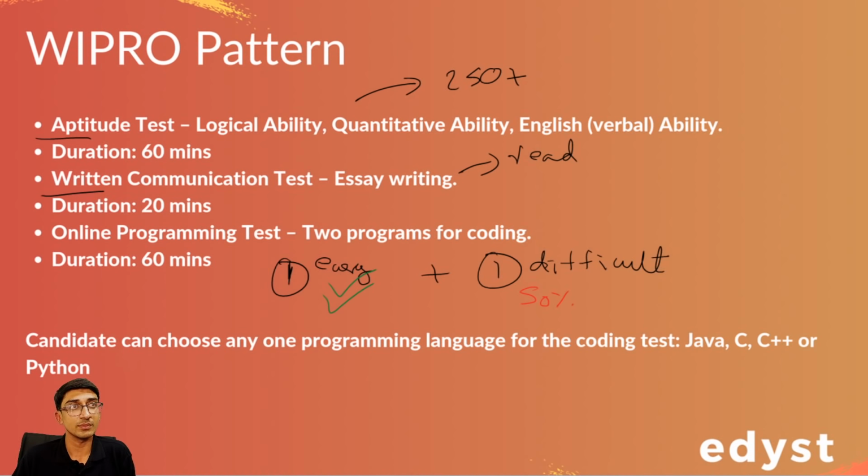How to prepare for the aptitude and written communication? For the aptitude, log on to the Edyst platform, more than 250 aptitude questions are already present. For the written communication, just read as many essays as possible. Make sure your grammar is really good, and when I say good, I mean you're not making mistakes, that's all.